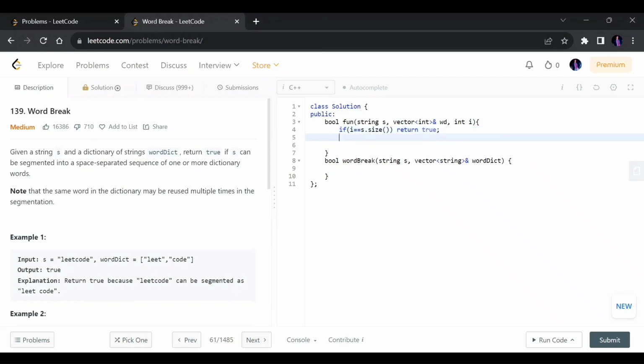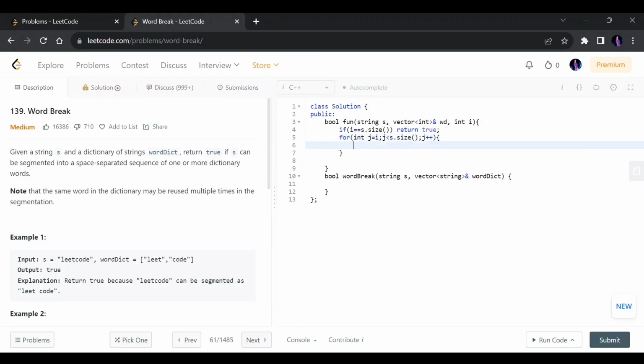Now if the base condition is not true, I simply start making substrings from this point. I start from j equal to I, then I go till the length of the string, with j plus plus.